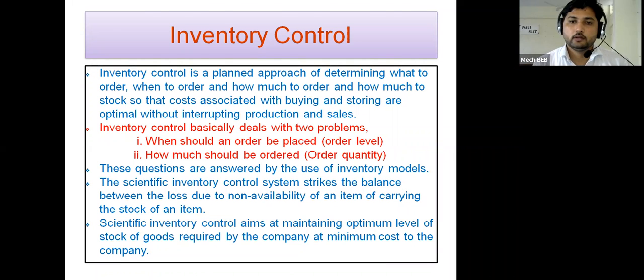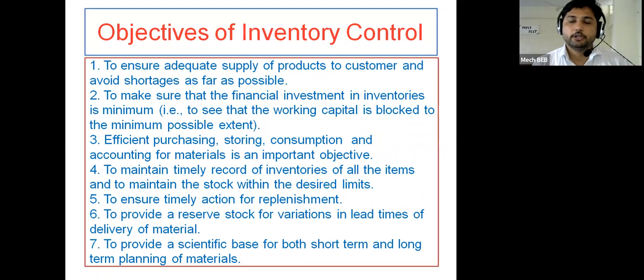Okay, over. The next point, write down objectives of inventory control. In that, the first point: to ensure adequate supply of products to customers and avoid shortage as far as possible.